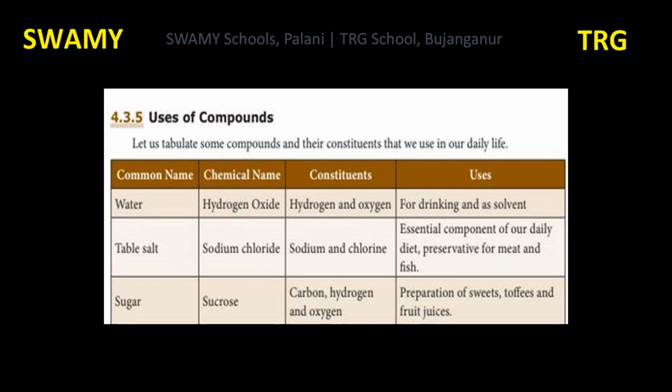Next one is table salt. That is common salt. Formula is NaCl. Chemical name is sodium chloride. Constituents: sodium and chlorine. Sodium and chlorine combine to form sodium chloride, which is table salt. It is used in our daily diet. It is the essential component of our daily diet.